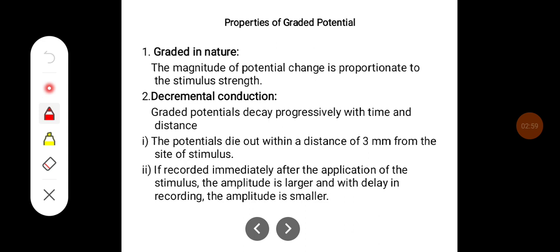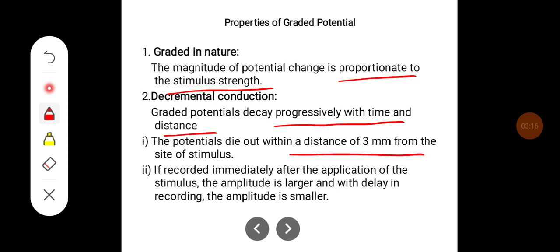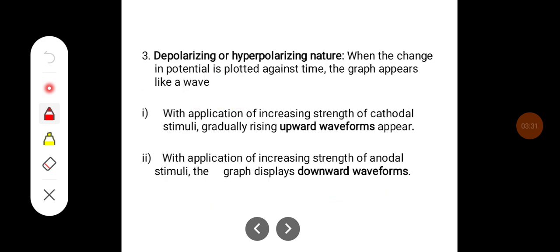Properties of graded potential. The magnitude of potential change is proportionate to the stimulus strength. Then there can be decremental conduction. Graded potential decays progressively with time and distance. The potential dies out within a distance of 3 millimeters from the site of stimulus. If recorded immediately after the application of the stimulus, the amplitude is larger, and with delayed recording, the amplitude is smaller.